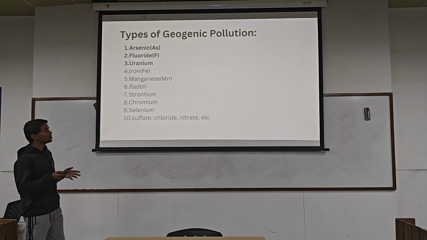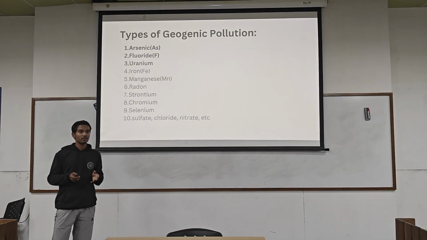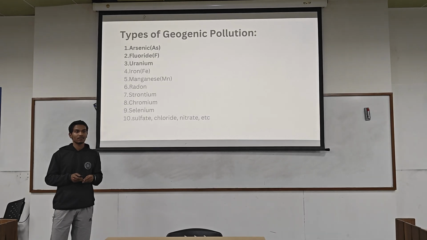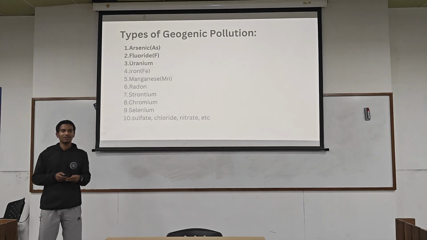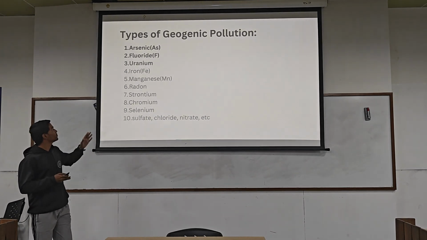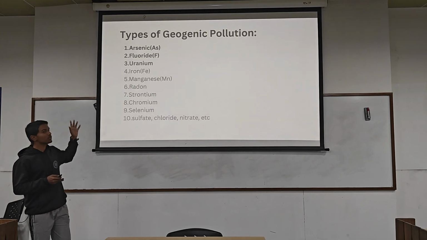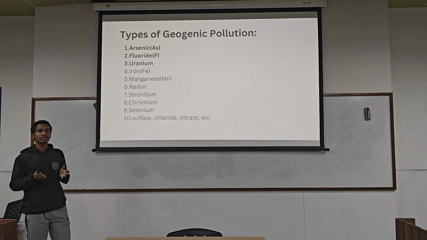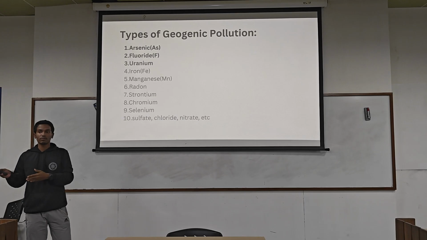Let's come to the geogenic pollution. Read the case study properly, the question is coming, read the question. My friend Kavya has already described geogenic pollution, but I will focus on three types of geogenic pollutants: arsenic, fluoride, and uranium. Why have I chosen these? Because these three are somewhat different from each other.